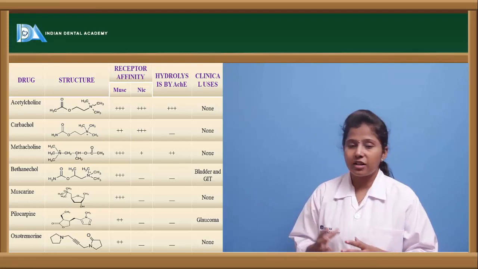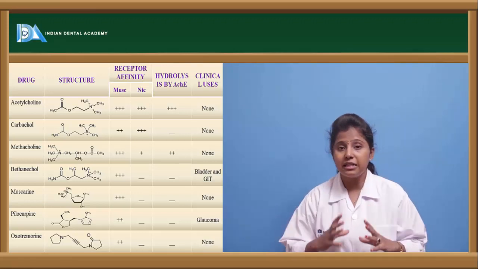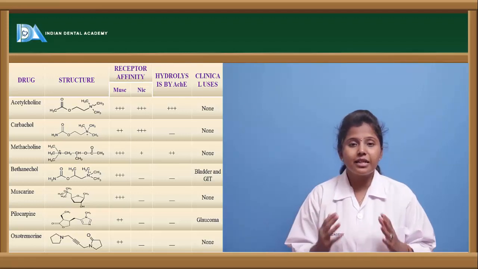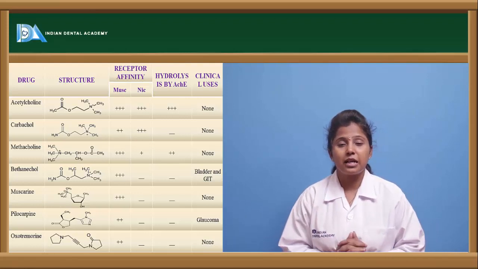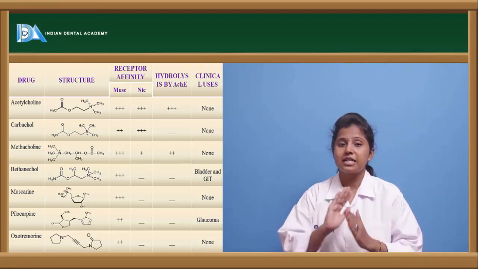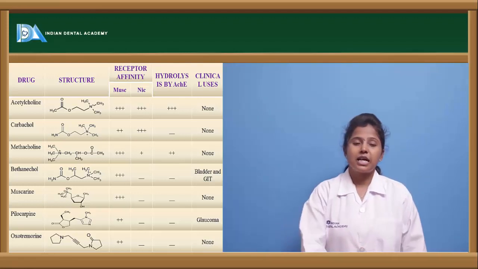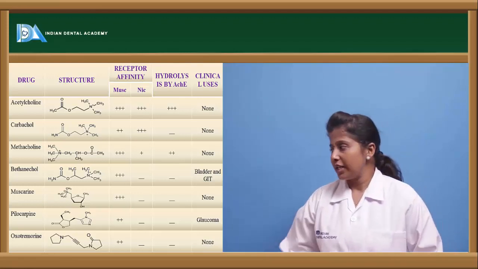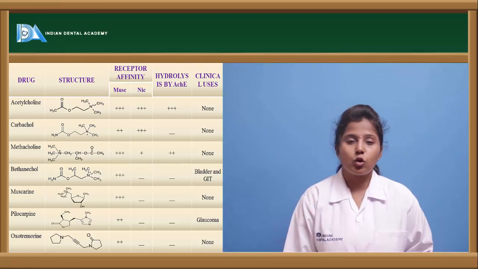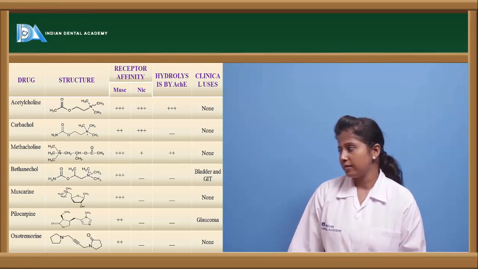and thereby the structure is a little complicated. That is the reason it is not hydrolyzed. The ring structures are not hydrolyzed by the acetylcholinesterase enzyme. So that is the reason they are resistant to this hydrolysis. And this is also a selective muscarinic receptor agonist. And this oxotremorine is also not clinically used.